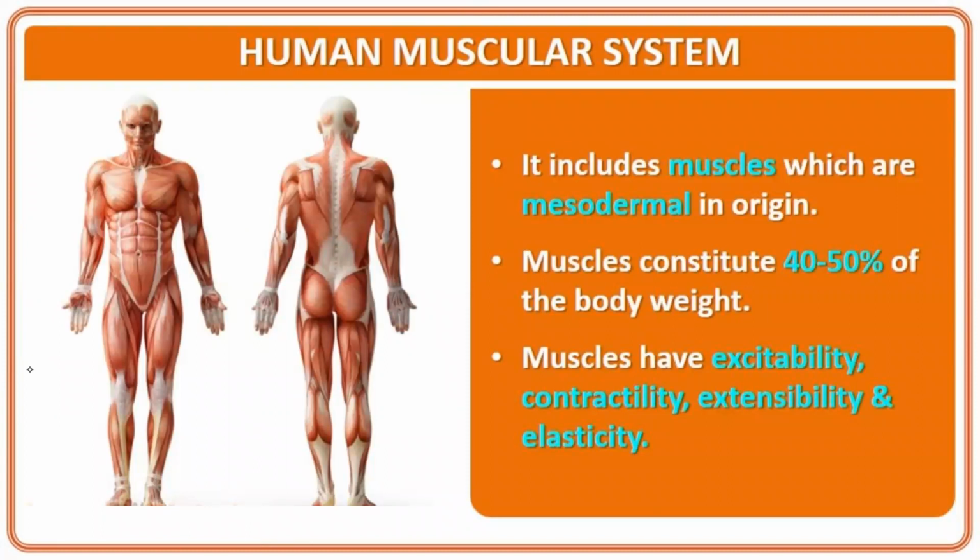Now let's start with the human muscular system. The human muscular system includes the muscles, which are mesodermal in origin. Muscles constitute 40 to 50% of the body weight. Muscles show the following characteristics: contractility, extensibility, excitability, and elasticity.